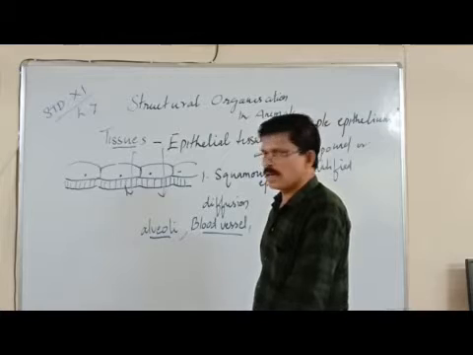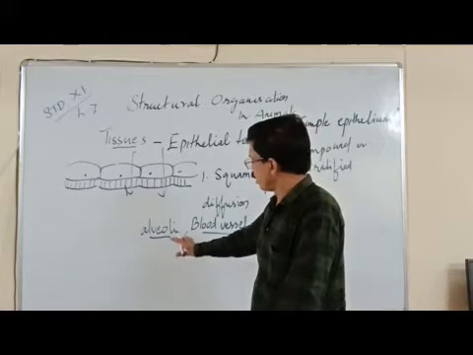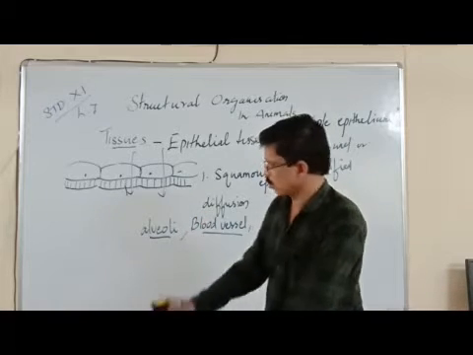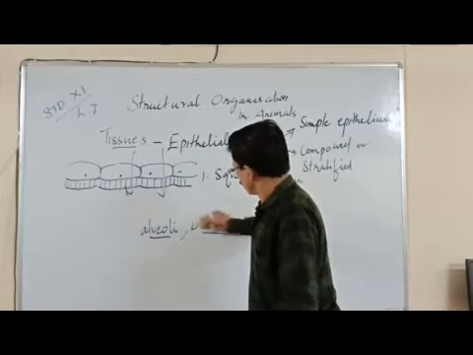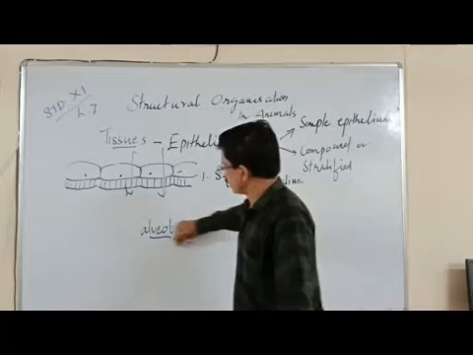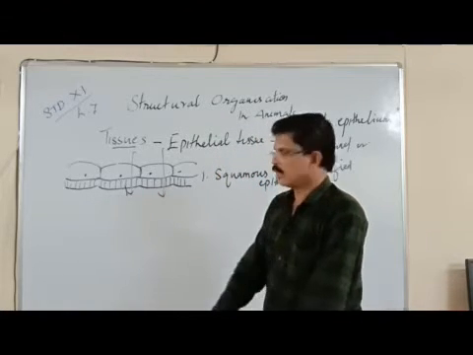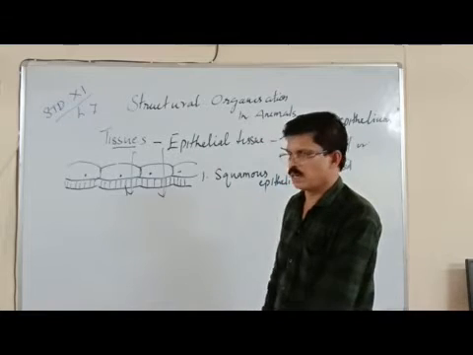So mainly alveoli and blood vessels are the sites of simple squamous epithelium. So they are made up of single layer of cells. They are mainly meant for the diffusion of various substances. They are found in alveoli and blood vessels.